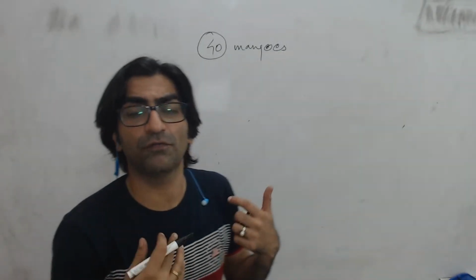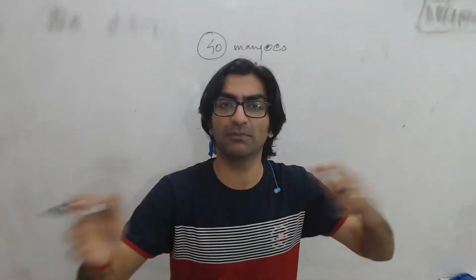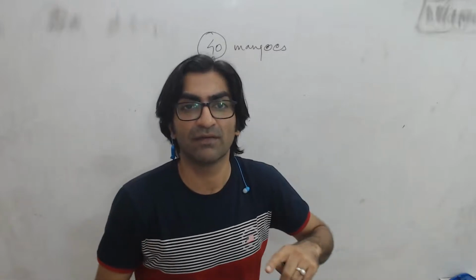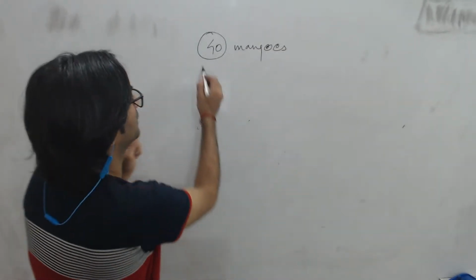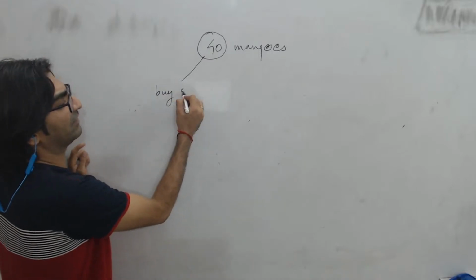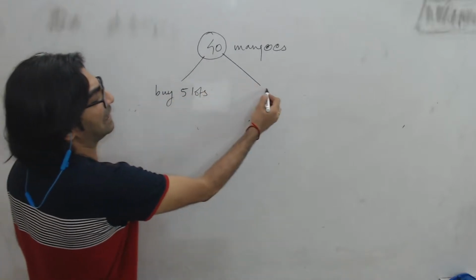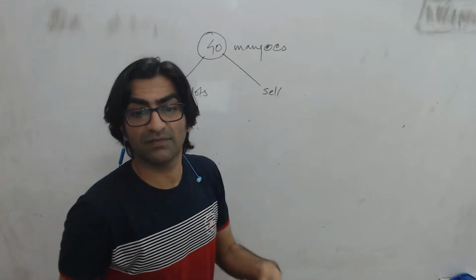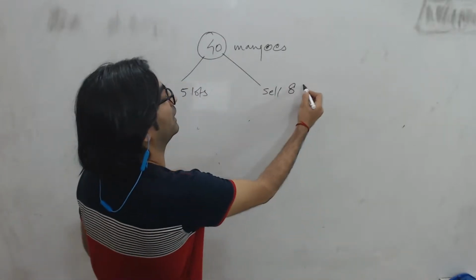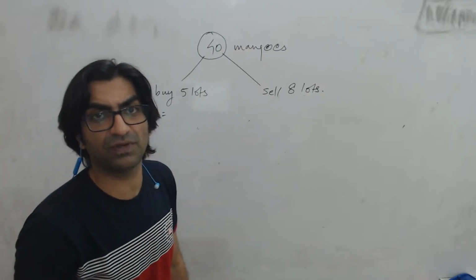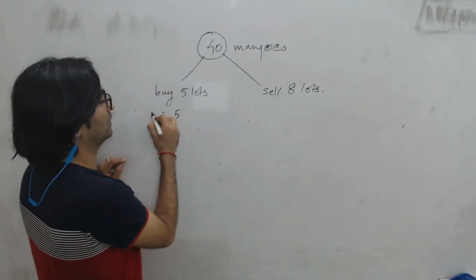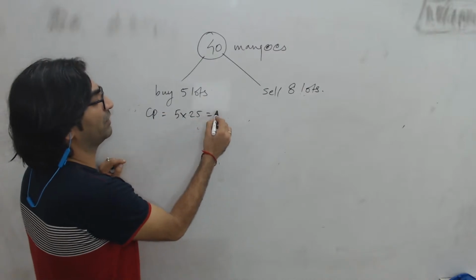Because it's an LCM of 5 and 8, divisible by both 8 and 5, which means when I buy, how many lots am I buying? 8 into 5 is 40, which means when you buy 5 lots. But when you sell, if one lot is 5 units, you're selling 8 lots. Right? So if you're buying 5 lots, what is your cost? 5 times 25. So CP will be 5 times 25, 125.